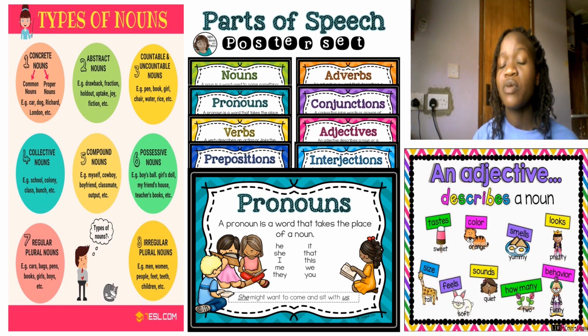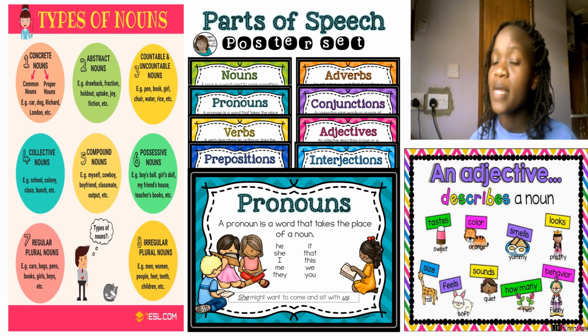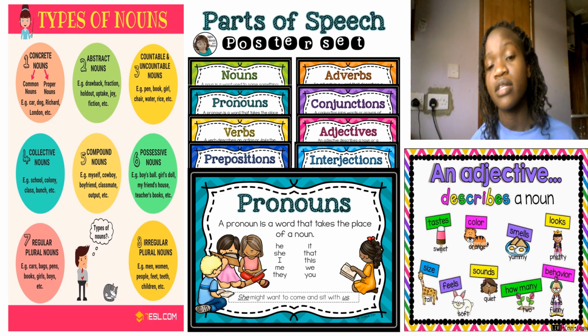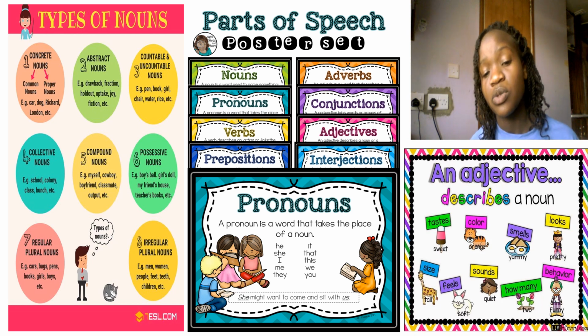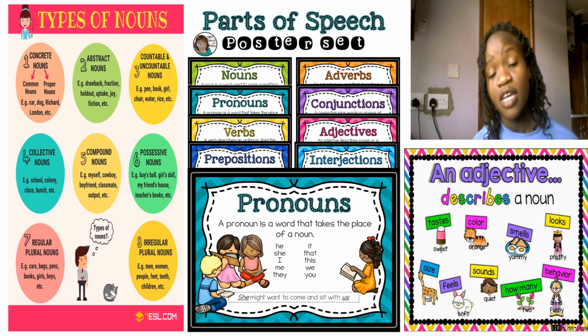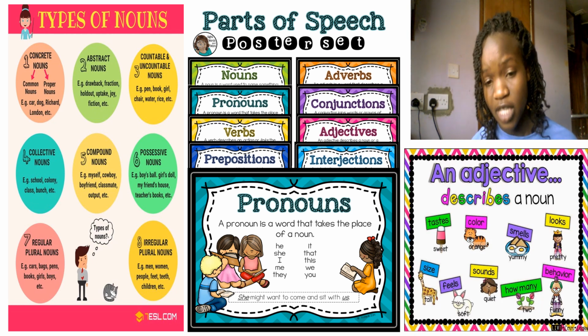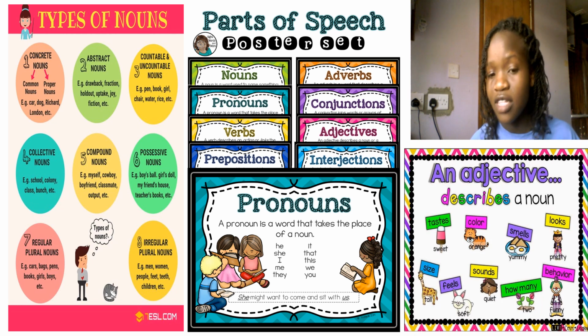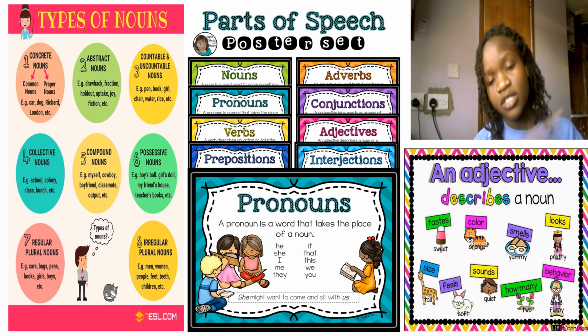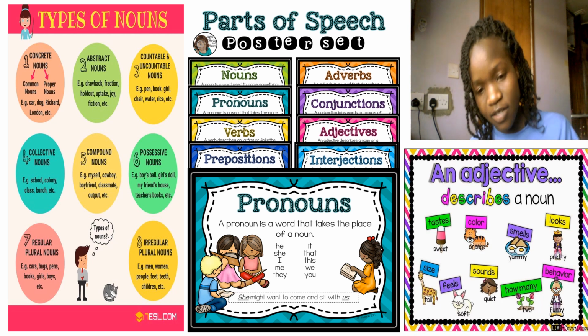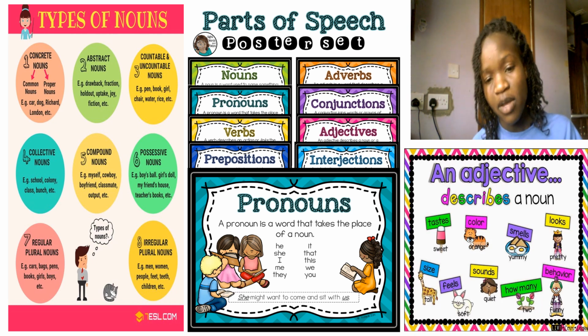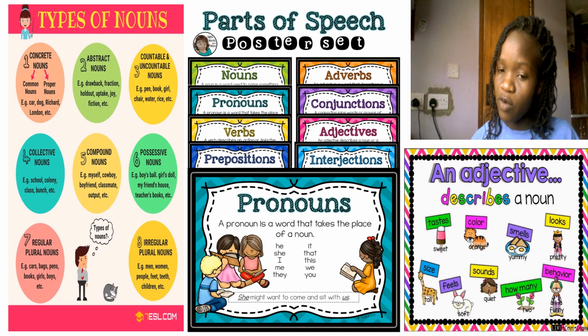Another thing we are going to talk about is the adverbs of time. For example, we are going to say the teacher arrived at school at 7 a.m. At what time did the teacher arrive at school? The teacher arrived at school at 7 a.m. 7 a.m. at this point is the adverb of time. The arriving, that is the verb, the verb which the adverb tells us more about. Now that is the adverb, and this one is the verb.